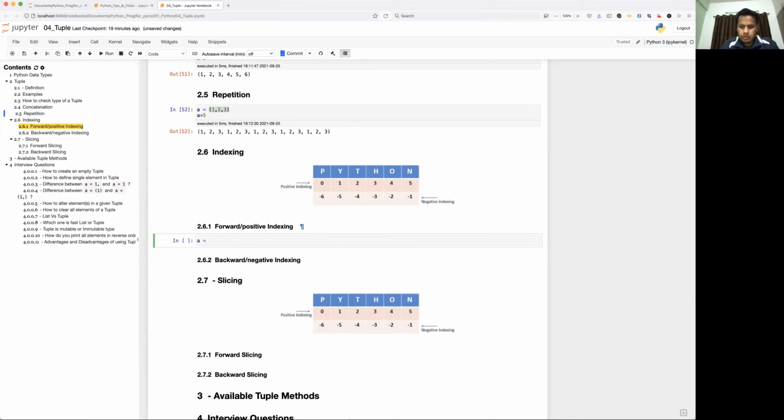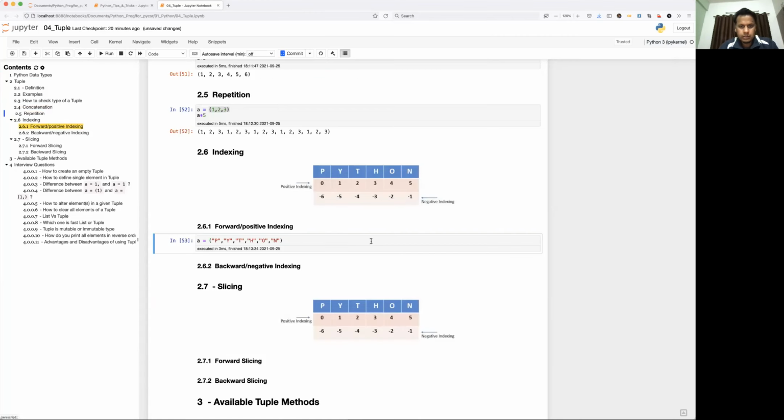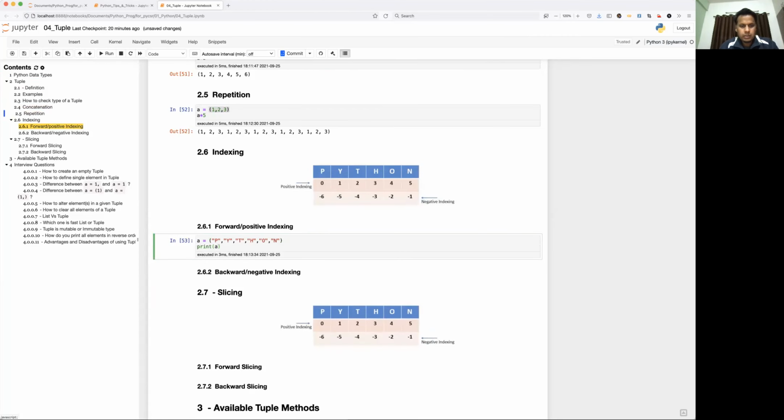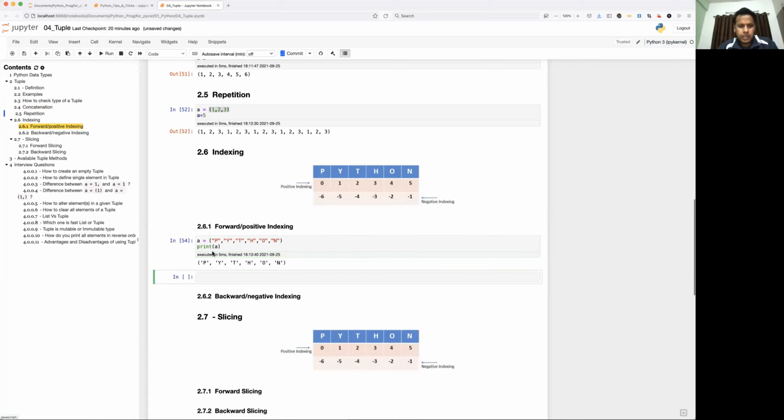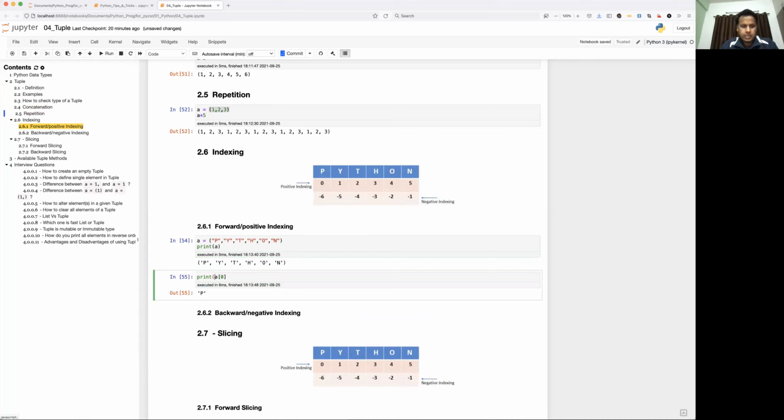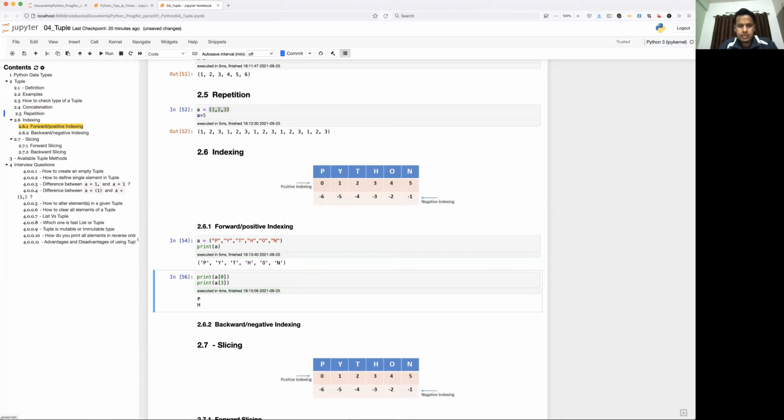I'll create one small example using P, then Y, then T, H, O, and N. Okay, so here is the tuple P, Y, T, H, O, N. Now let's see how to do the indexing. I'll just use 0. It means it will print the first element of the tuple. Let's use another index, 3, that is the fourth element. 0, 1, 2, 3, H, right?